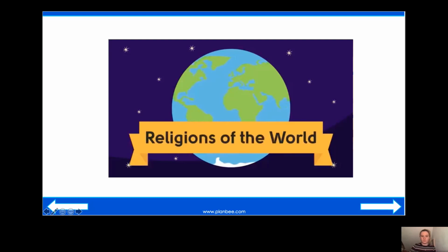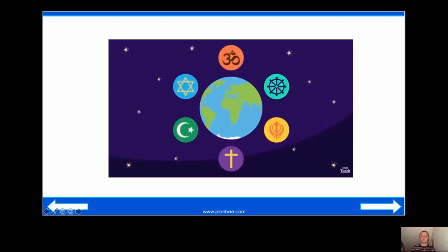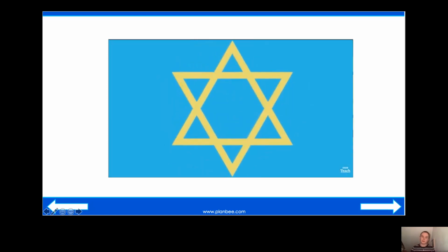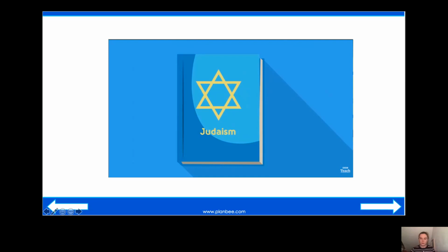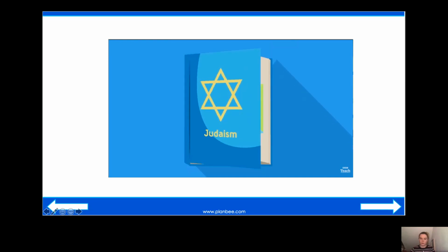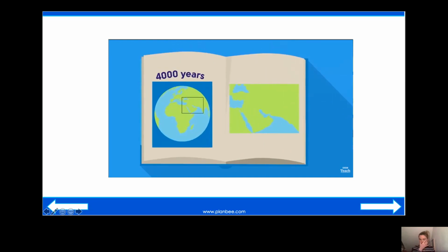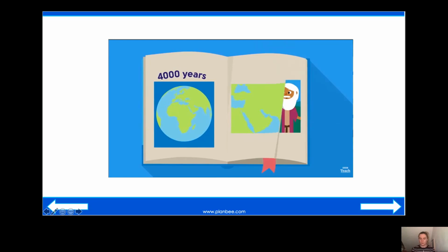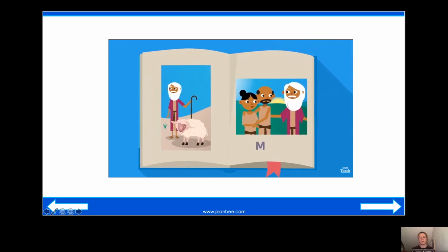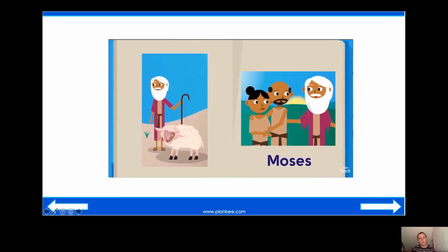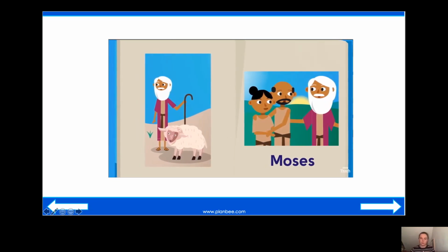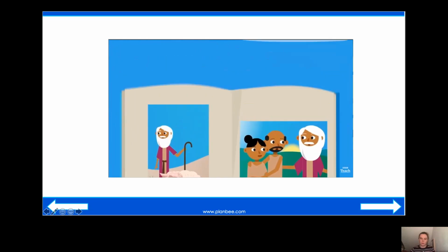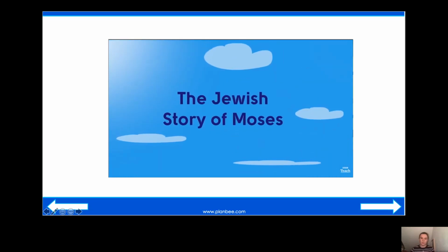Welcome to Religions of the World. Judaism, the religion of Jewish people. Judaism is one of the oldest religions in the world. It began about 4,000 years ago in the Middle East. One of the most important people in Judaism is called Moses. He was a great leader who helped the Jewish people make their home in their promised land, a country that is now called Israel. The Jewish story of Moses.